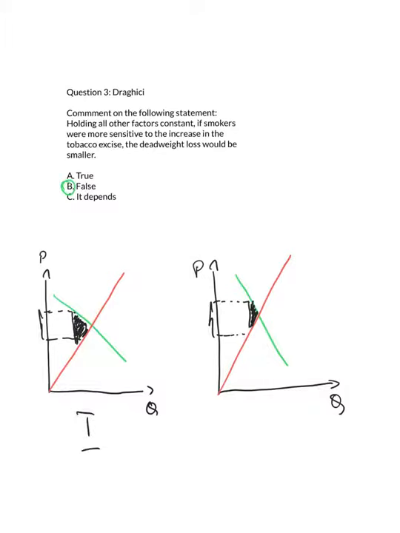In this case, it is stated that smokers are sensitive to the increase in price, therefore the demand would be elastic. This would lead to a reduction in quantity demanded. According to economists, the greater the elasticity of demand, the greater the deadweight loss, and the larger the decline in equilibrium quantity.